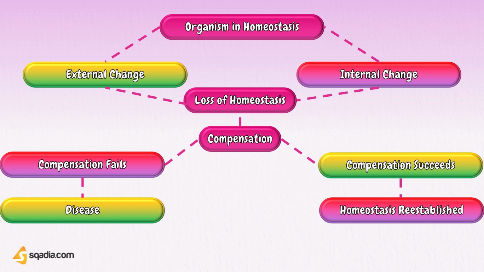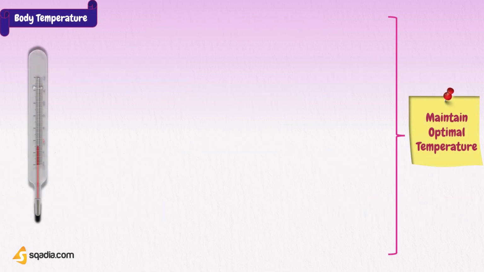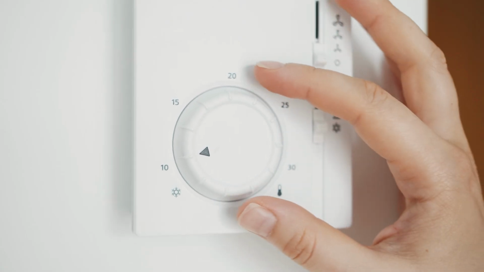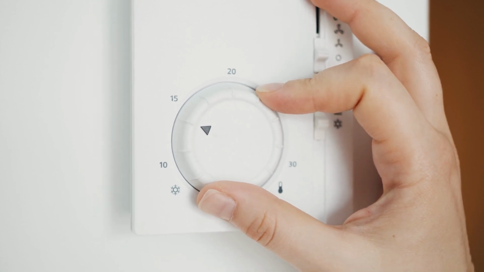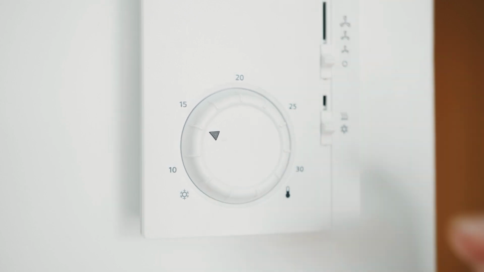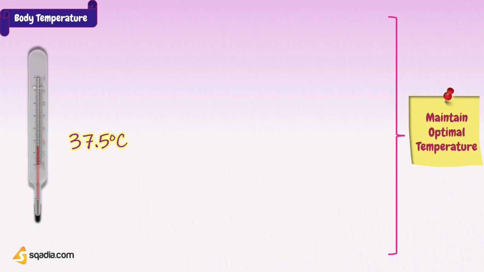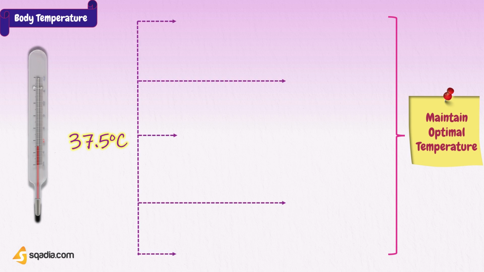Let's start by discussing the different systems of the body that play a role in homeostasis. One or more systems are involved in the homeostatic mechanism of each function. Let's go through some of them one by one. The most common comparison of the homeostatic system is that with the thermostat of a house. Or we can say a thermostat is a commonly cited model of how living systems, including the human body, maintain a steady state called homeostasis. Body temperature must be maintained at 37.5 degrees Celsius. An increase or decrease in temperature alters the metabolic activities of the cells.